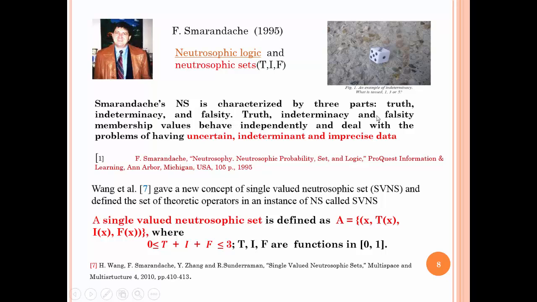Truth, indeterminacy, and falsity membership values behave independently and they deal with the problem of having uncertain, undetermined, and imprecise data. For more detail on this logic, we advise the reader or researcher to consult the following reference.